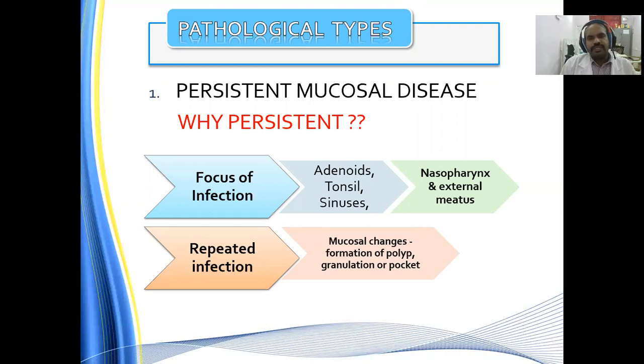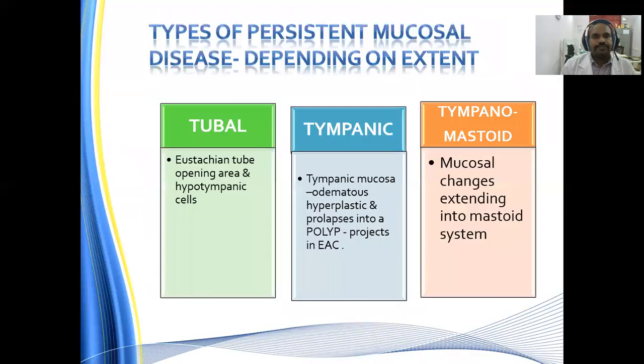Repeated infection, mucosal changes. Repeated infections in the middle ear mucosa will cause mucosal changes: formation of a polyp, or formation of granulation, or formation of retraction pockets. All these things have been postulated in the development of the secondary acquired cholesteatoma, and also as a reason for the persistence of these infections.